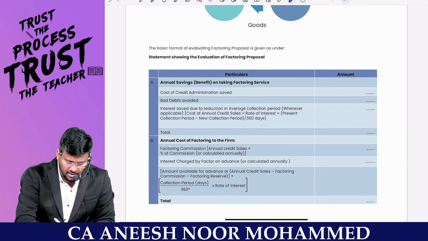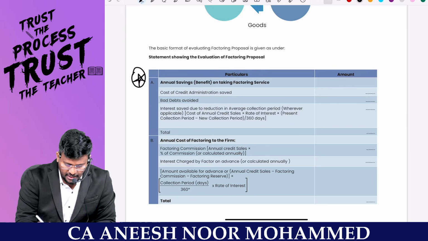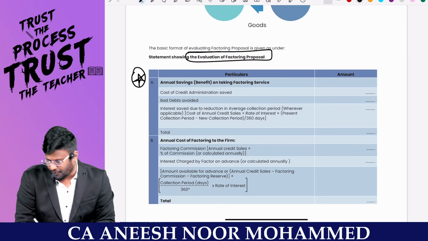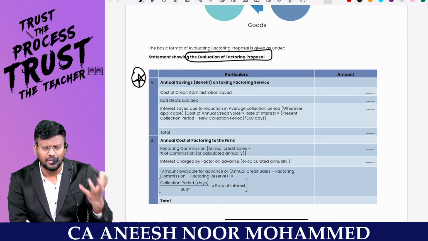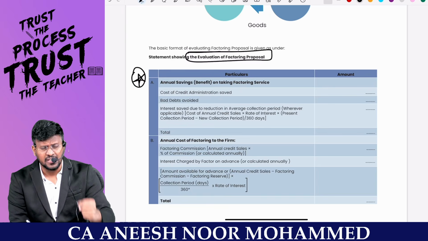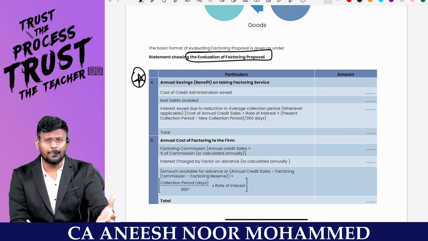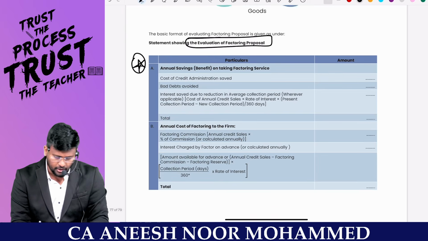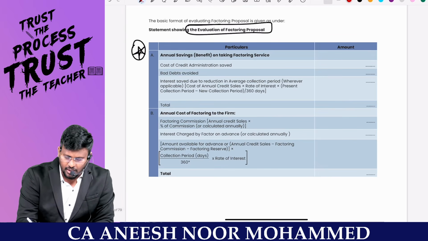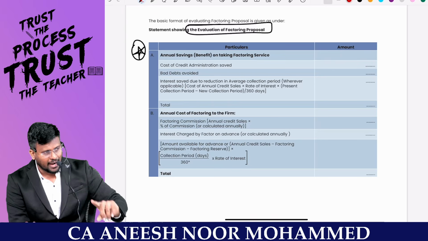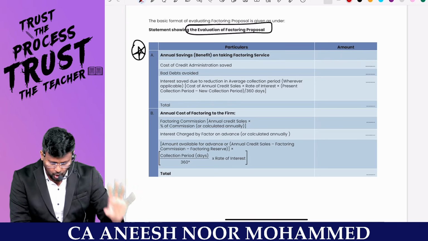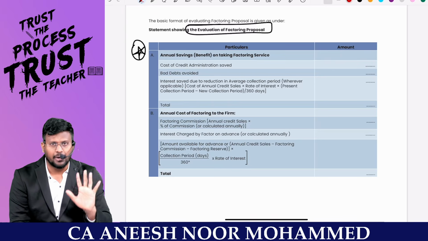Now, the last, sir, important area from this is the statement showing the evaluation of the factor proposal. For example, I am making credit sales. Sir, I am very bad at collection from the debtors. So what I am doing is, I am just giving the things to a person called a factor. Can I give it or not is the question. So what I have to check: if I am collecting the money from the debtors, I am incurring a cost. But if I am giving it to an agency called a factor, whether I will have a net benefit or not. That's it.